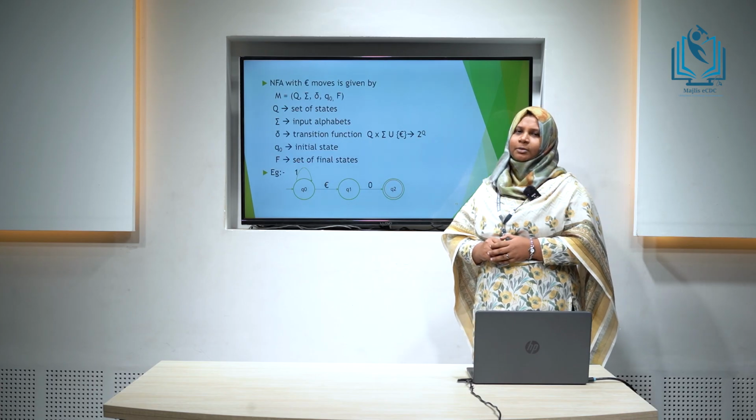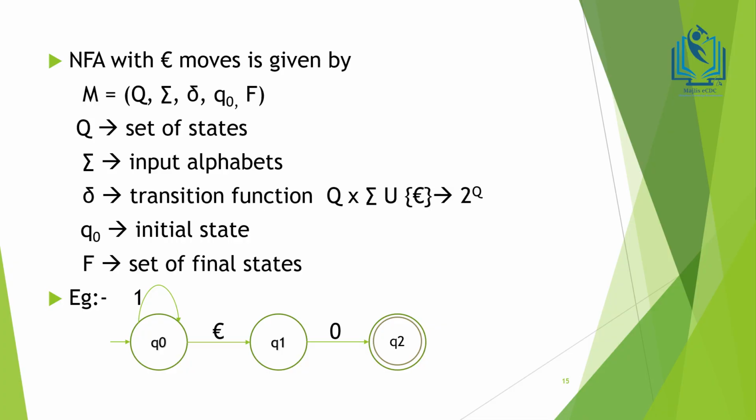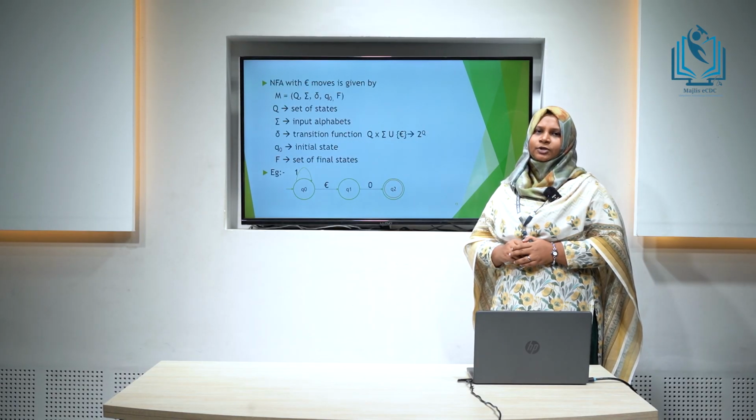Epsilon NFA is given by 5 tuples. M is equal to Q, sigma, delta, Q0 and F. Q is the set of states, sigma is the input alphabets, delta is the transition function, and the transition function for epsilon NFA is given by Q cross sigma union epsilon gives the power set of Q. Q0 is the initial state and F is the set of final states. Consider the example. Here the transition from Q0 to Q1 is possible even without an input, that is 0 or 1, and it is possible with the epsilon move.